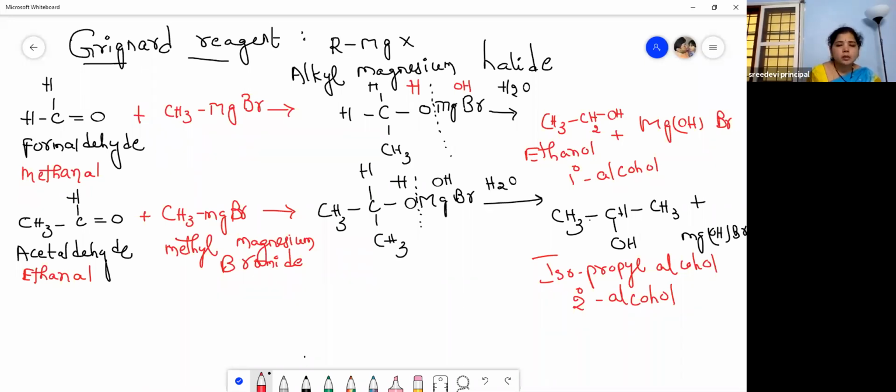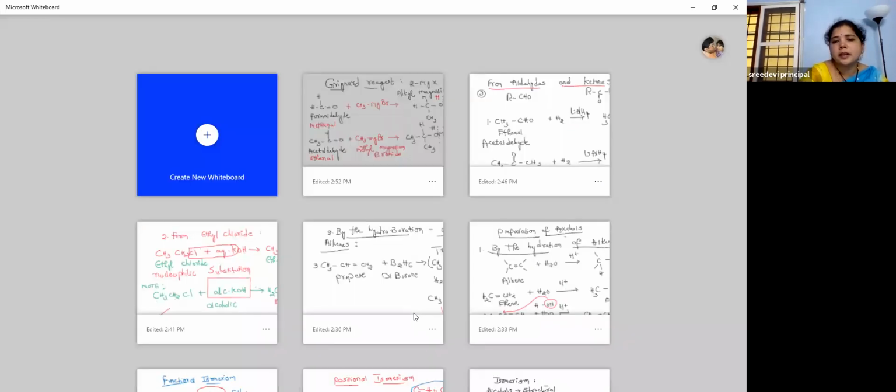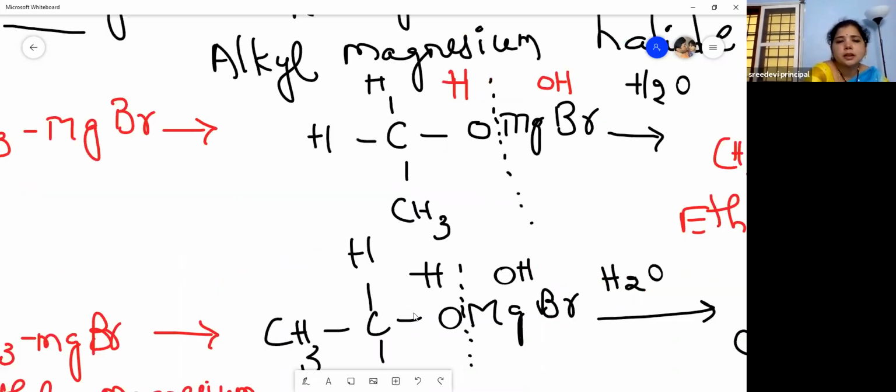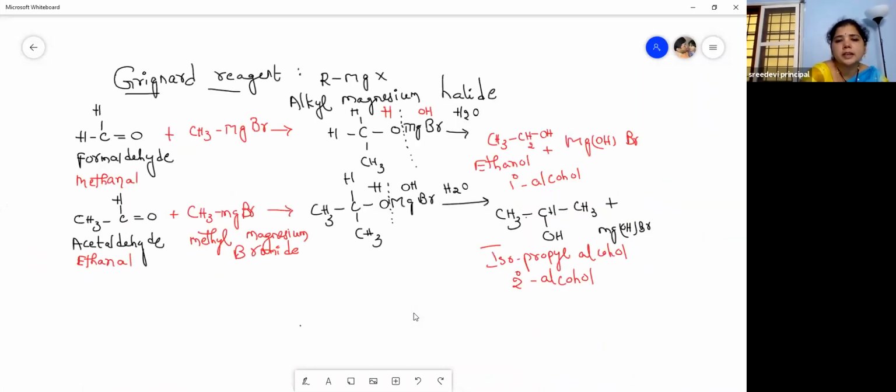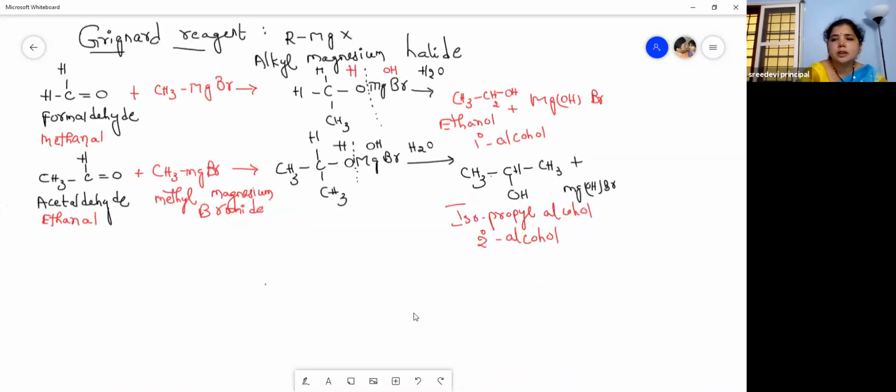Understood? Now, let us see another preparation from aldehydes and ketones along with the Grignard's reagent. Let me show you this. What is the starting compound I'm taking here?